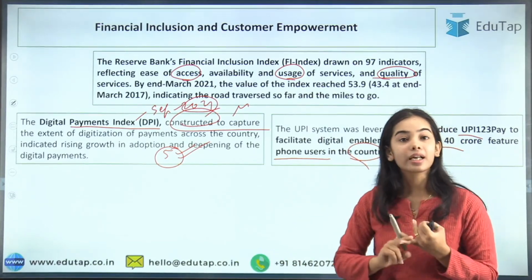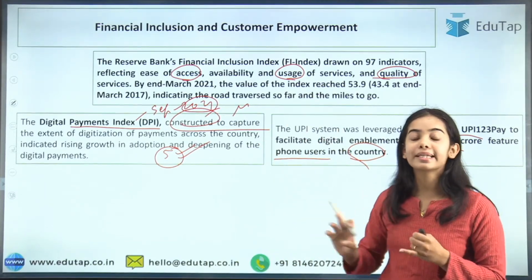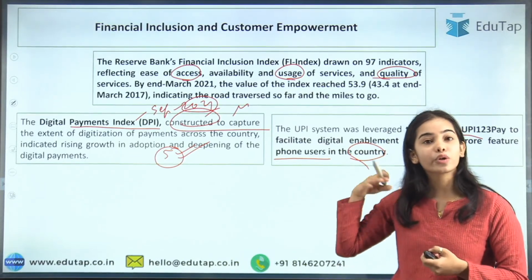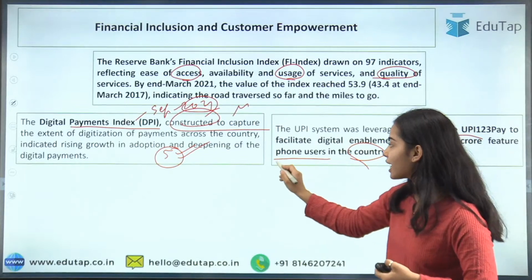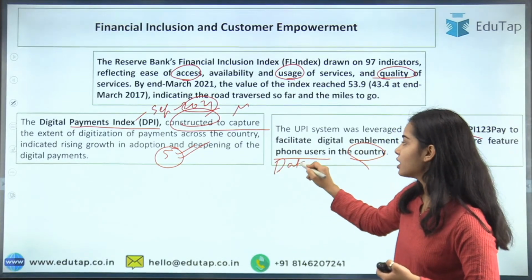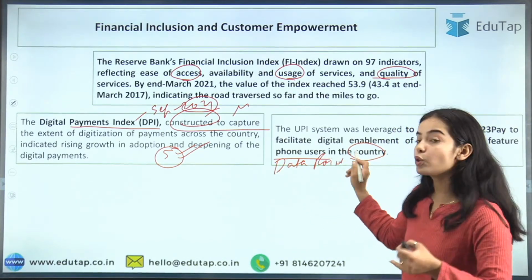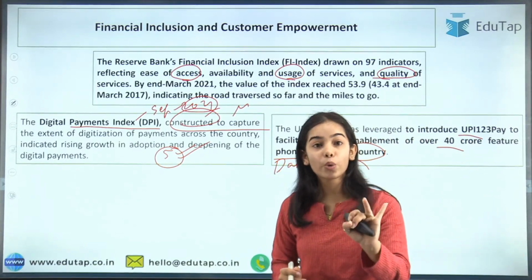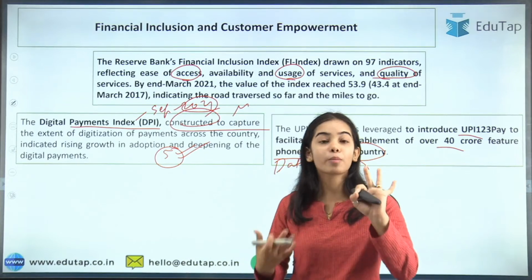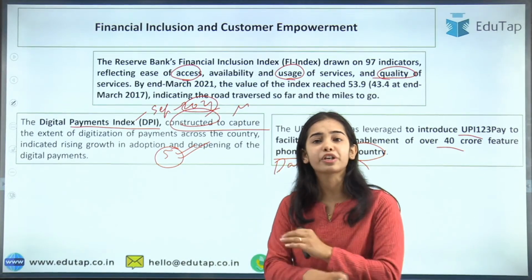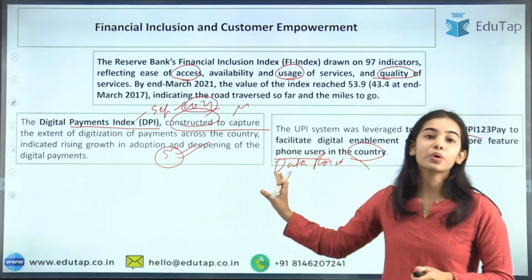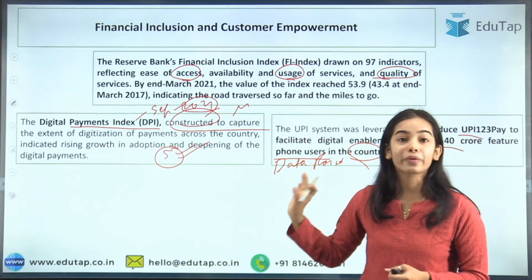If you have studied all of these topics, then the annual report is very small for you, okay. It is like you have already covered it, so you only have to go through the data points that the RBI has given. If you know about the RBIH, that is the Reserve Bank Innovation Hub, if you know about UPI 123 Pay, if you know about PCA, if you know about the scale-based regulatory framework, you just have to go through the data points, okay. Otherwise, everything you have studied, I have already taken a session on.